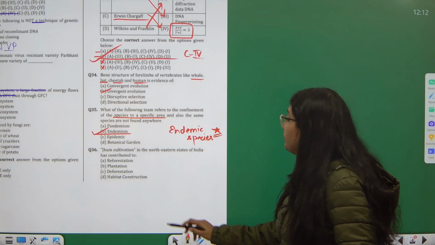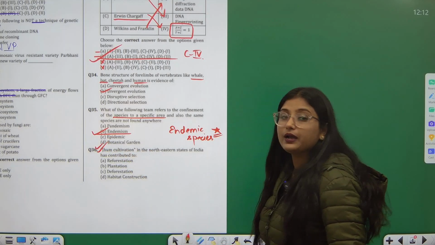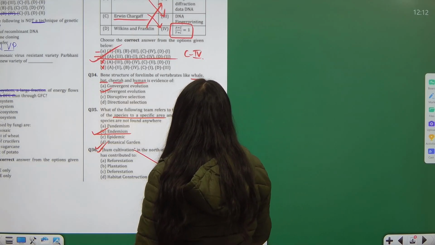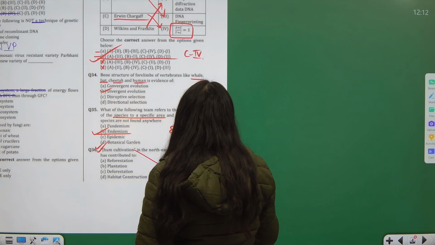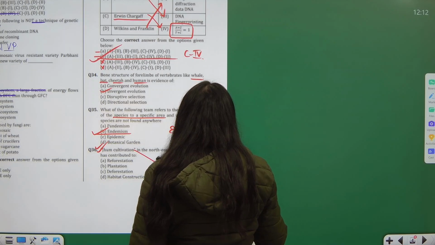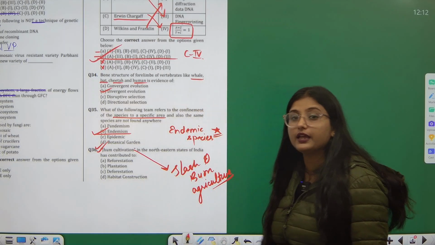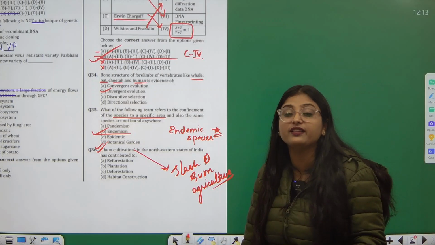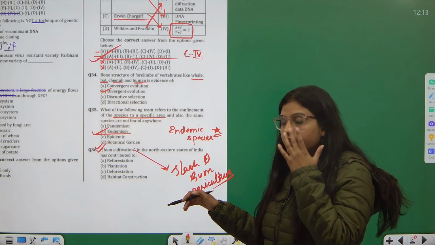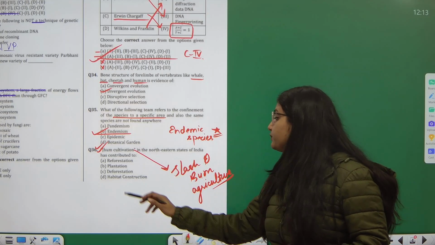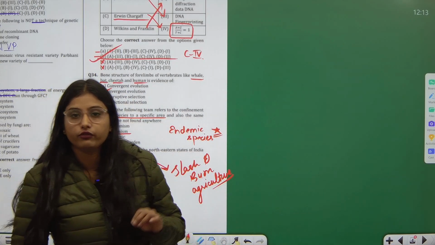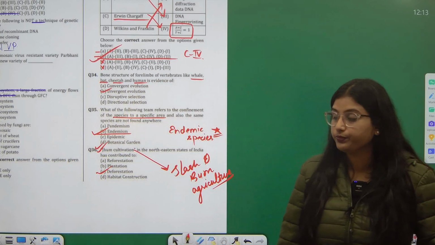Then jhum cultivation. Jhum cultivation is the other name for slash and burn agriculture, where we are burning the land. First we are clearing it, that means deforestation is occurring, then we are burning it, we are allowing the soil to rejuvenate, and then we are again planting. This has now been banned actually, but earlier it was being practiced in the north-eastern states, which was causing deforestation and a lot of loss to the flora of the eastern region.